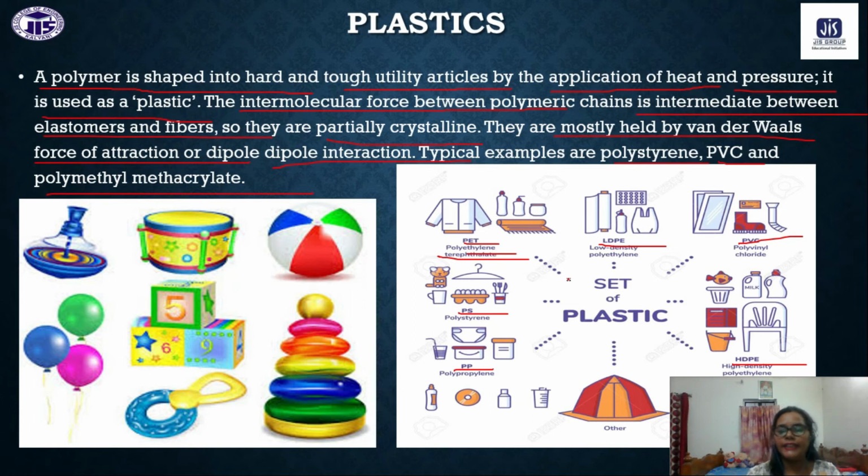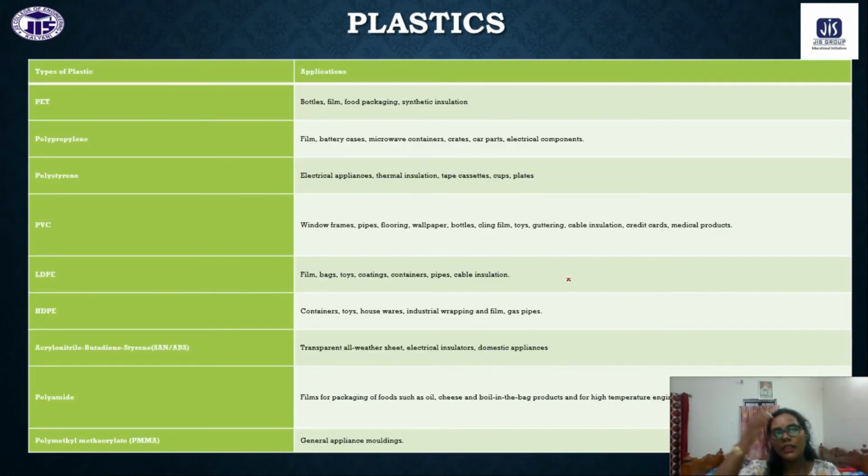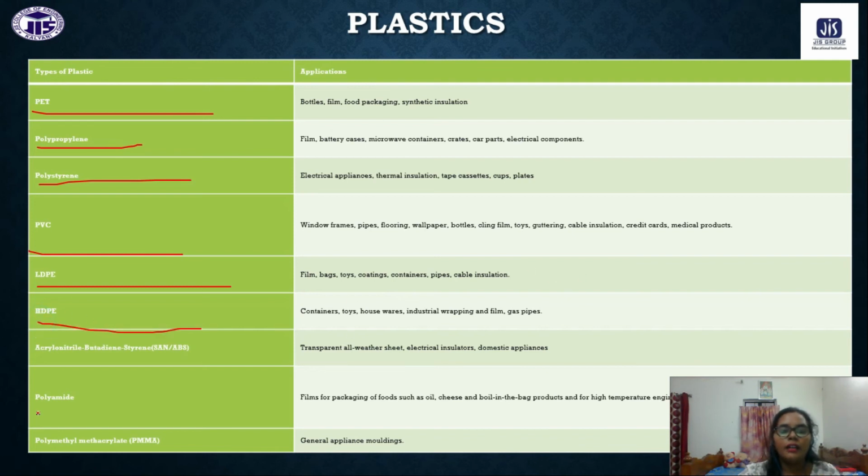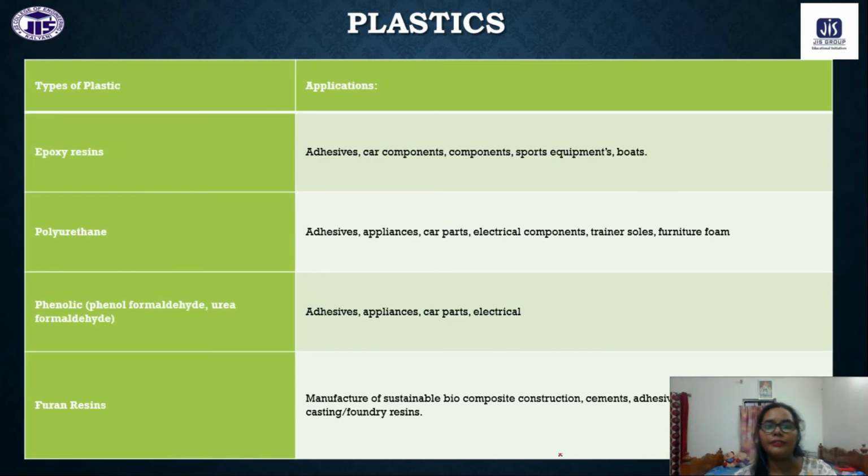So these are the examples. Next, I have given some examples like PET bottles, polypropylene, polystyrene, PVC. In which cases do we use these polymers that I have given? Then high density polyethylene, polyaniline, polyamide. So what are the examples and types of plastic and their applications, I have given, you can see.